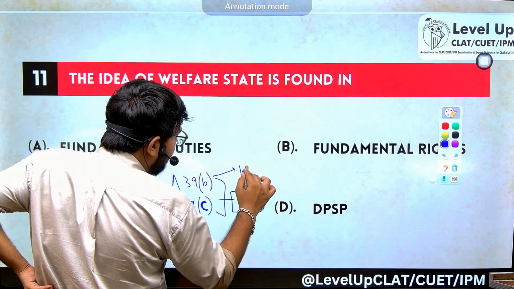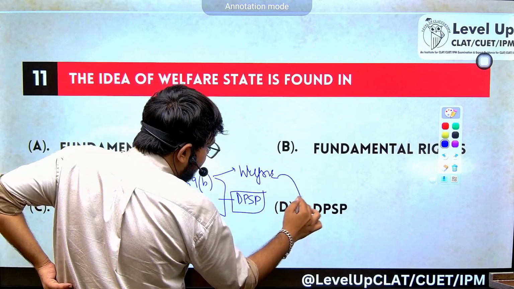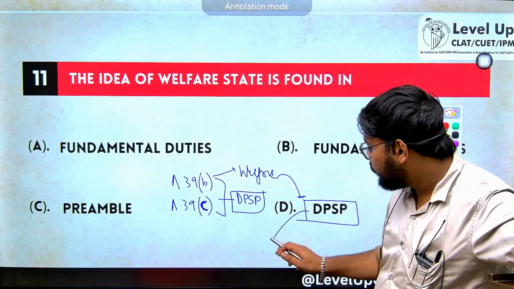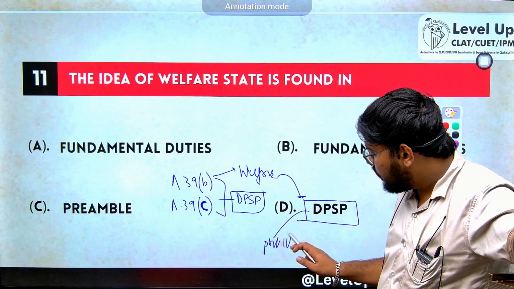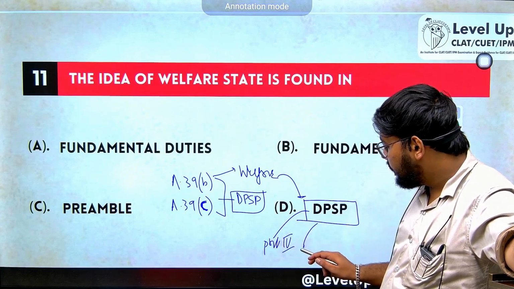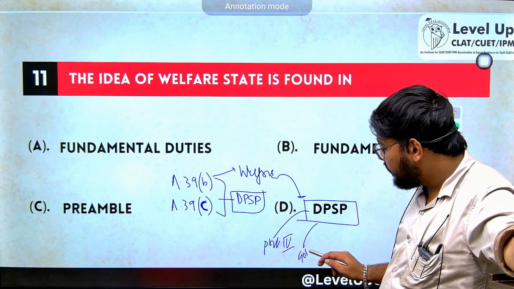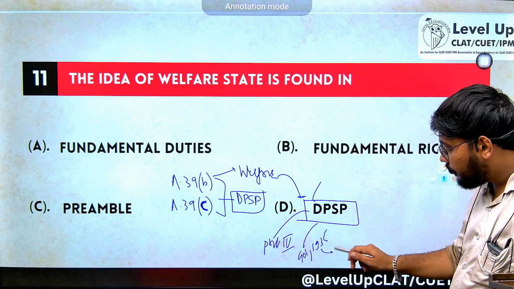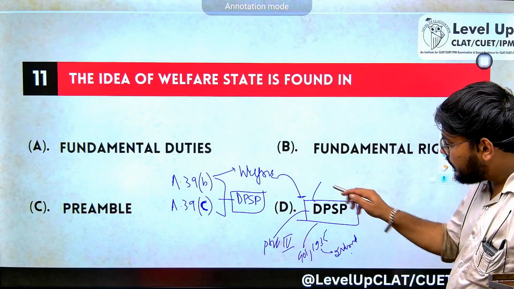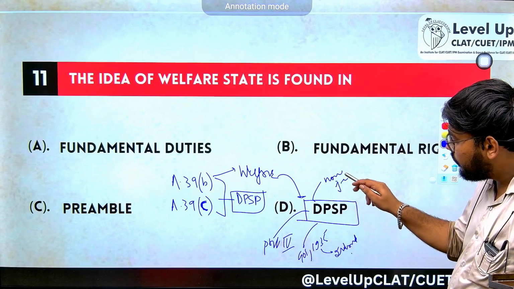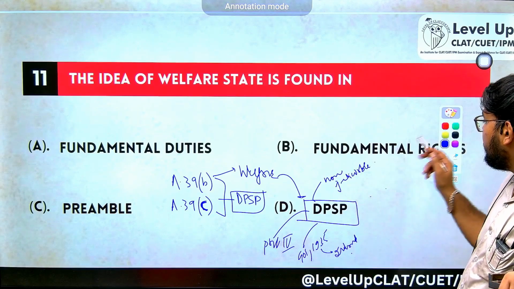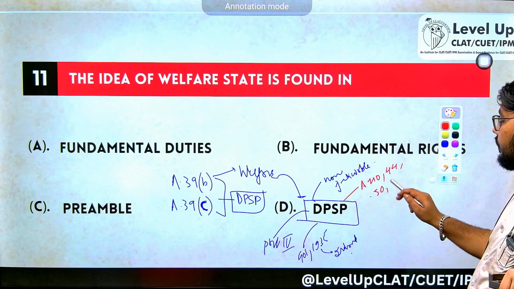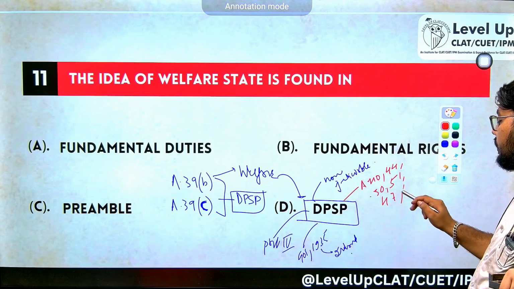The question says the idea of welfare state is comprised in DPSP. DPSPs are mentioned in Part 4 of the Constitution. They have been taken from the Government of India Act 1935. Secondly, these people took it from Ireland. Now these rights are non-justiciable. You cannot approach the court for it. And certain few important DPSPs are your Article 40, 44, 50, 51, including 47 and 48.